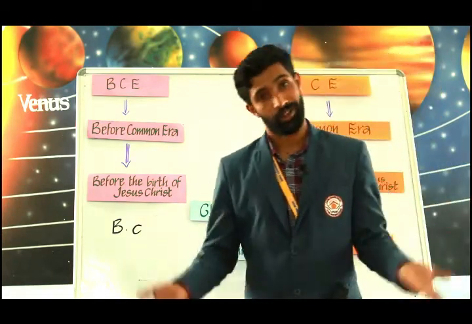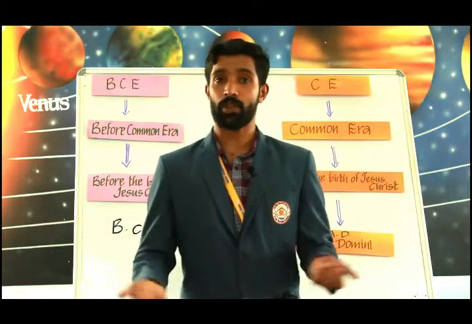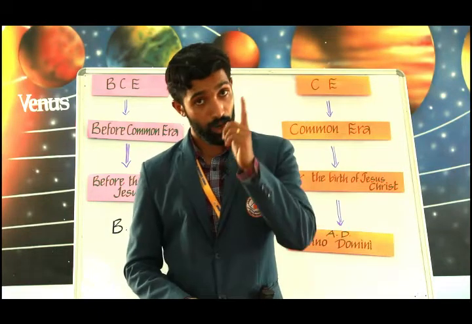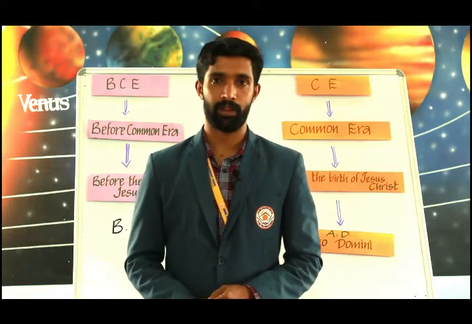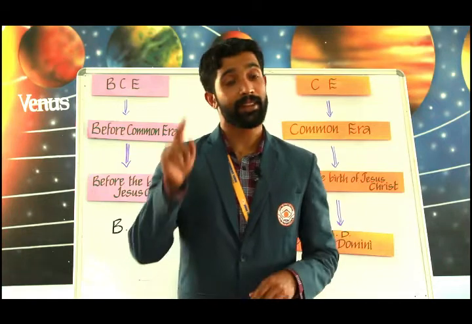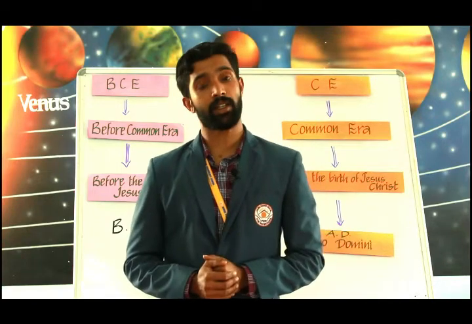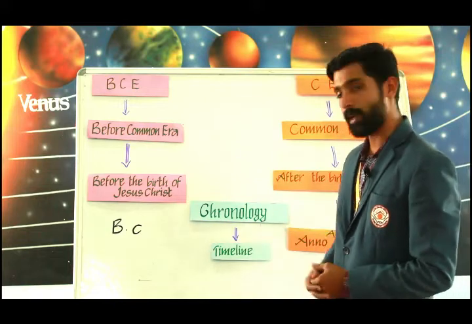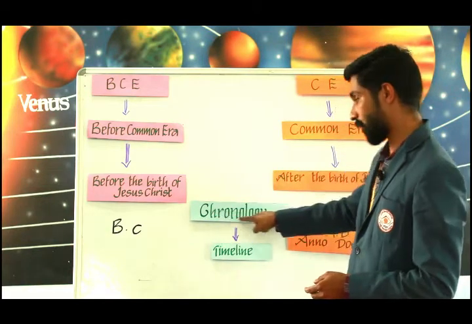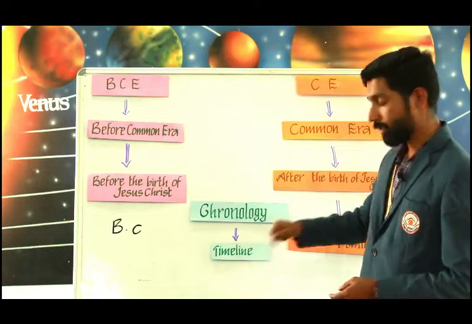Chronology means historians arrange the events of history in a sequence according to the time when they took place. These events are graphically represented in a timeline. So what do you mean by timeline? The graphical representation of chronology is known as a timeline.